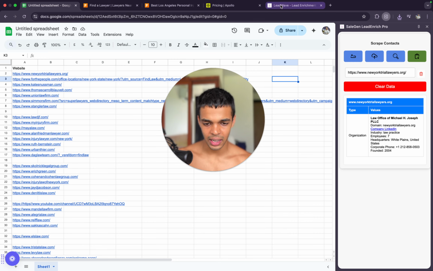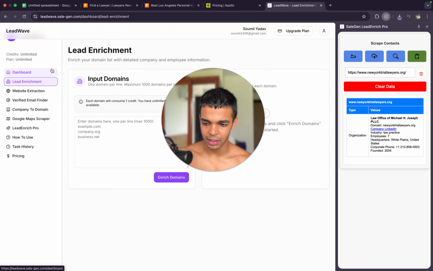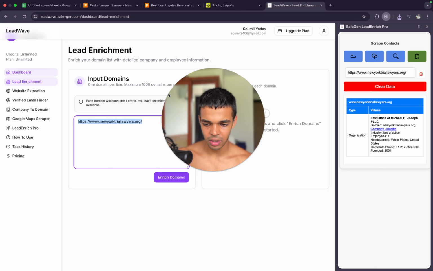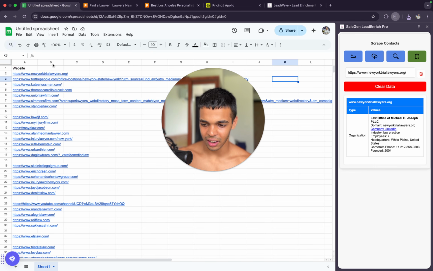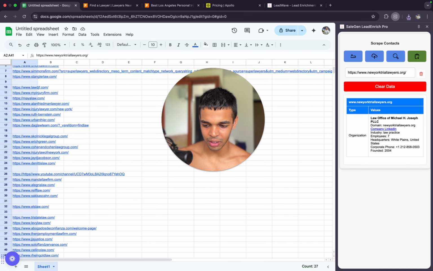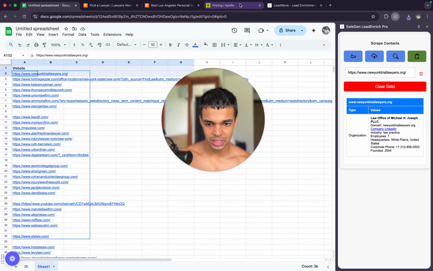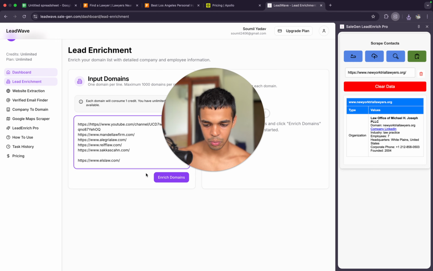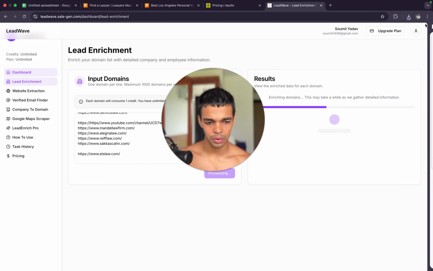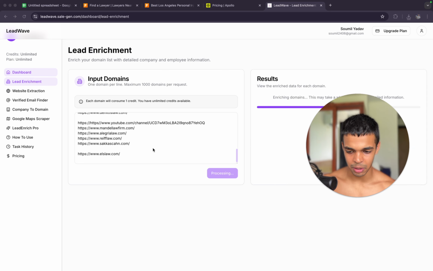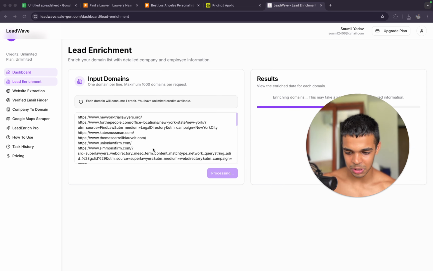That's why I suggest you go ahead with the lead enrichment part, because over here you can upload hundreds of domains. I think you can upload 1,000 domains at once. You can just paste them, boom, upload them, boom, enrich domains, and now it's ready. That's why it's obviously much better and much faster, so I suggest you go ahead with this.